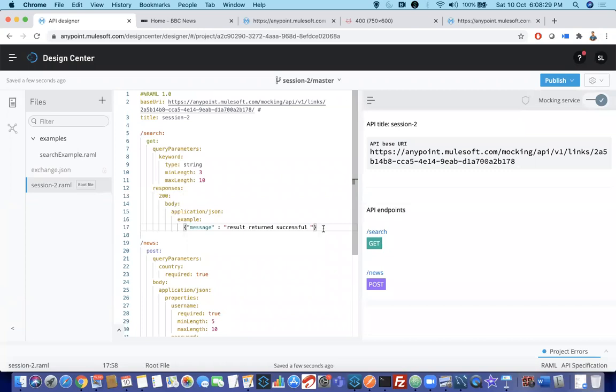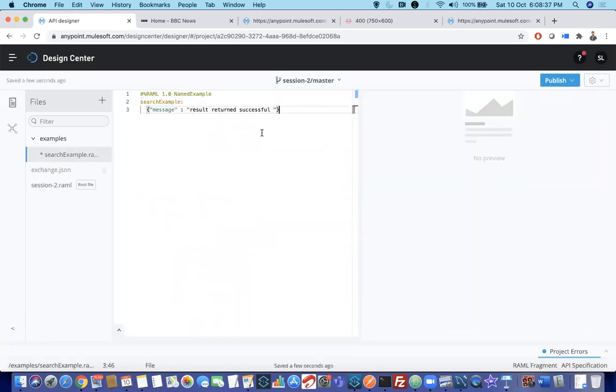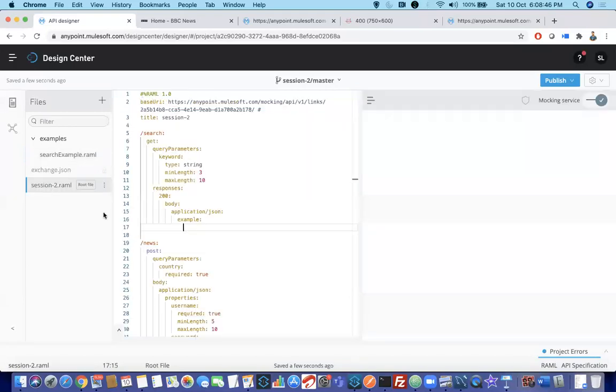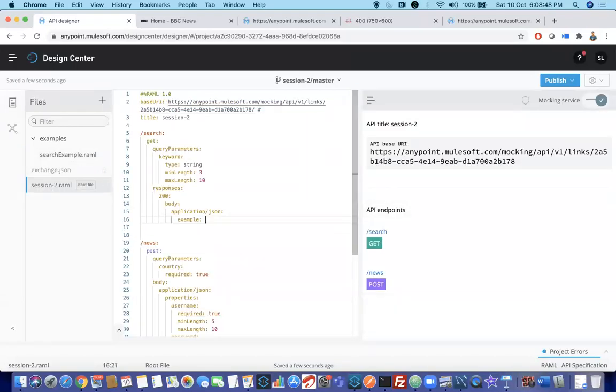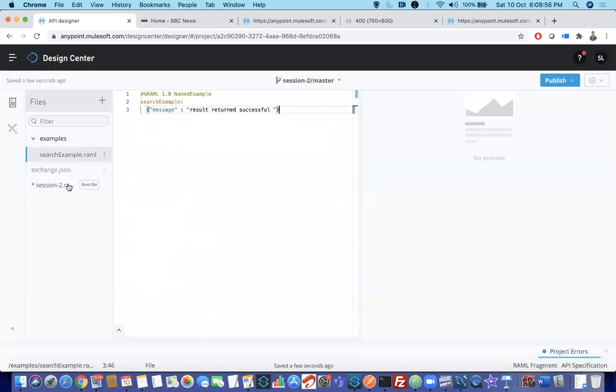Copy this whole thing, cut it, go to the example file and paste it. Clear? So you are keeping that part in a separate file and going back to your main YAML. Now this is another question in quizzes and interviews: how to include this file within the main file.